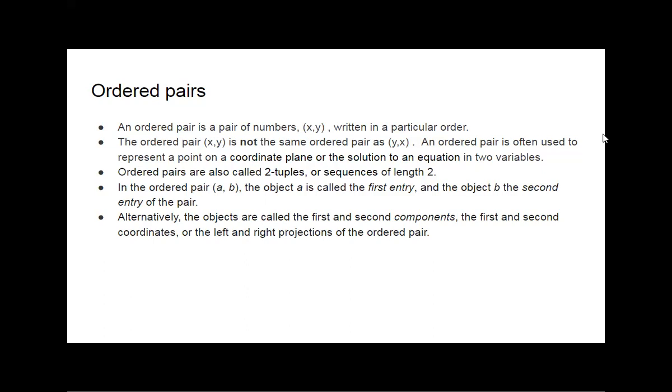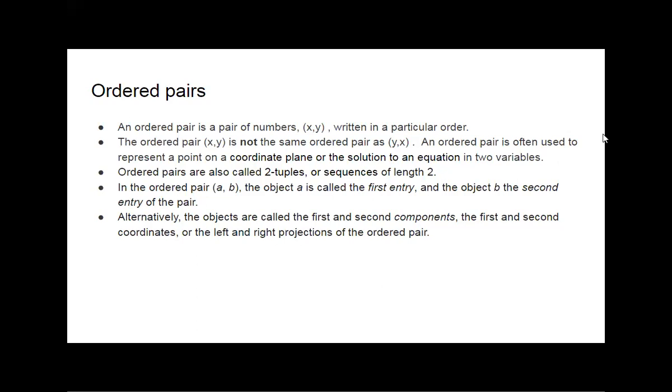So we cannot interchange the values, meaning x cannot take the value of y, or y cannot take the value of x. So we have to write it like that only. Suppose x equal to 1 and y equal to 2, then we have to write it like 1, 2, not 2, 1. If we write 2, 1, then it is assumed that the x value is 2 and the y value is 1, but that is not the case.